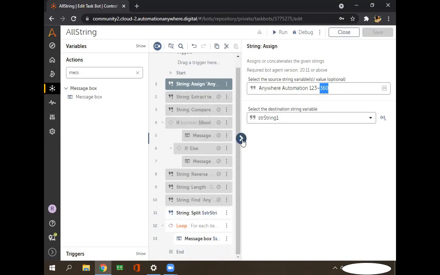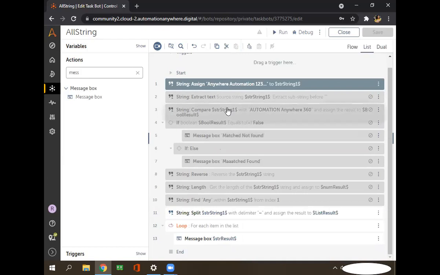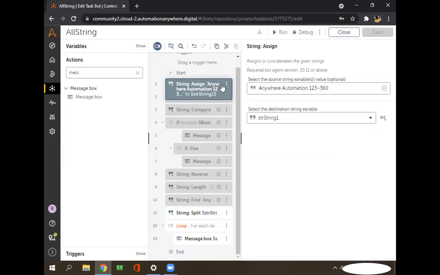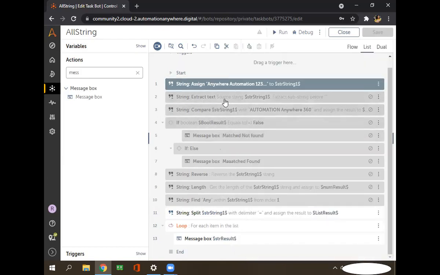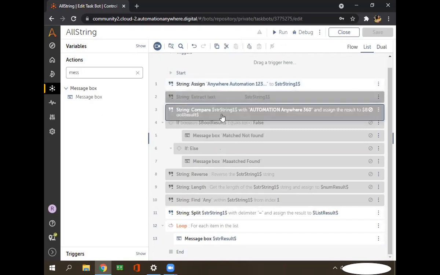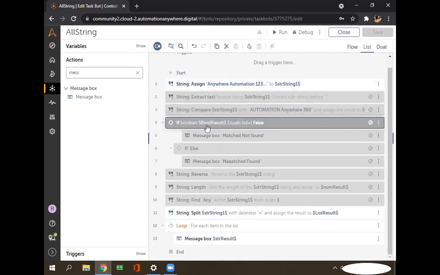In today's session, we covered lots of things, like string assign, extract, compare, reverse, find, length, and split. Also, two more things we covered in this session, that is validation.